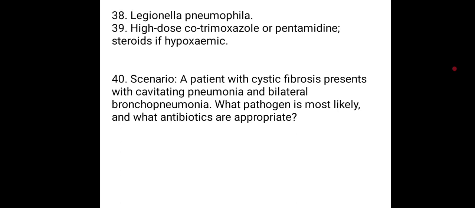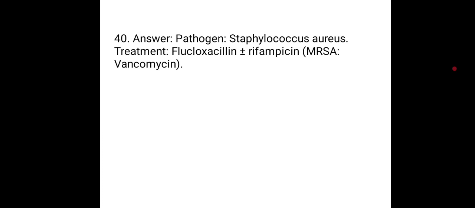The last but not the least question. Scenario: a patient with cystic fibrosis presents with cavitating pneumonia and bilateral bronchopneumonia. What pathogen is most likely and what antibiotic is appropriate? You're not going to miss this. I know you got it already. The pathogen is Staphylococcus aureus and the treatment is flucloxacillin plus or minus rifampicin. For methicillin-resistant Staphylococcus aureus, you can add vancomycin.